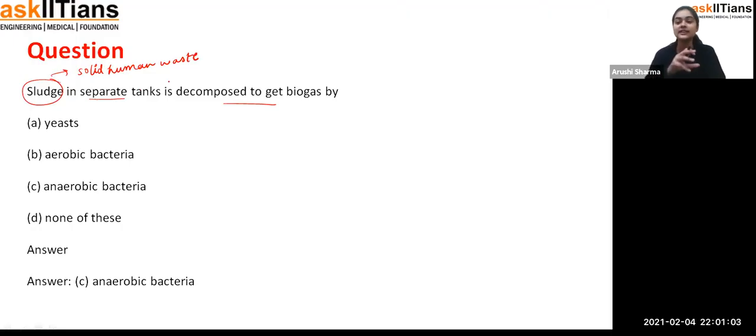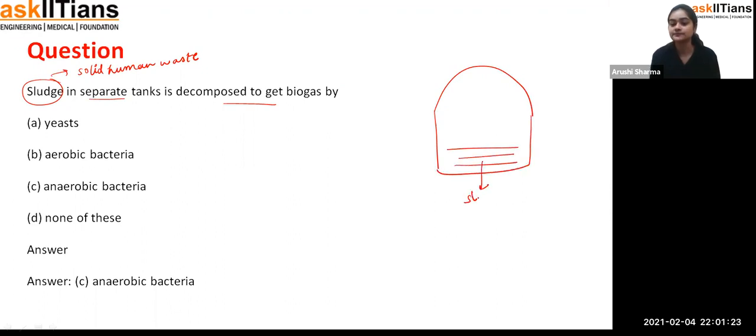So the sludge is taken into a separate tank, and here the decomposition has to be done so that the biogas can be formed. Do you know, students, that in some village areas people make a tomb-like structure and collect the sludge over here. When the sludge is totally covered, that means there is no oxygen, and the bacteria start decomposing this sludge.